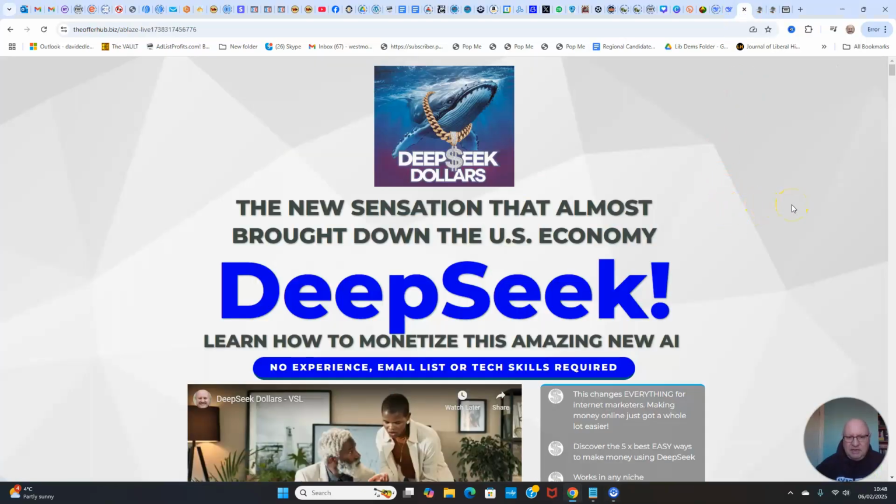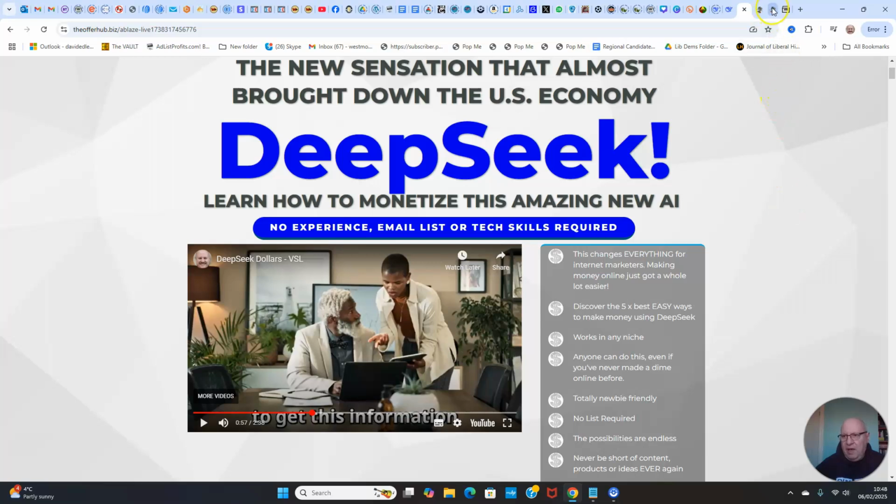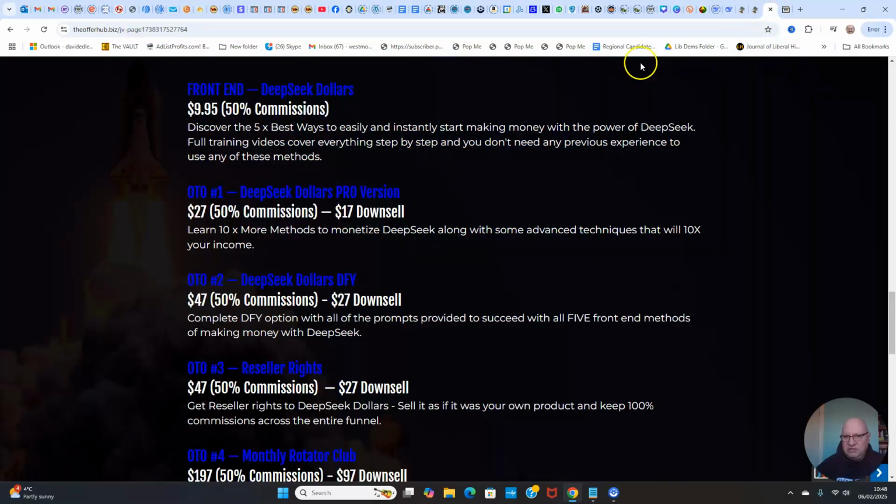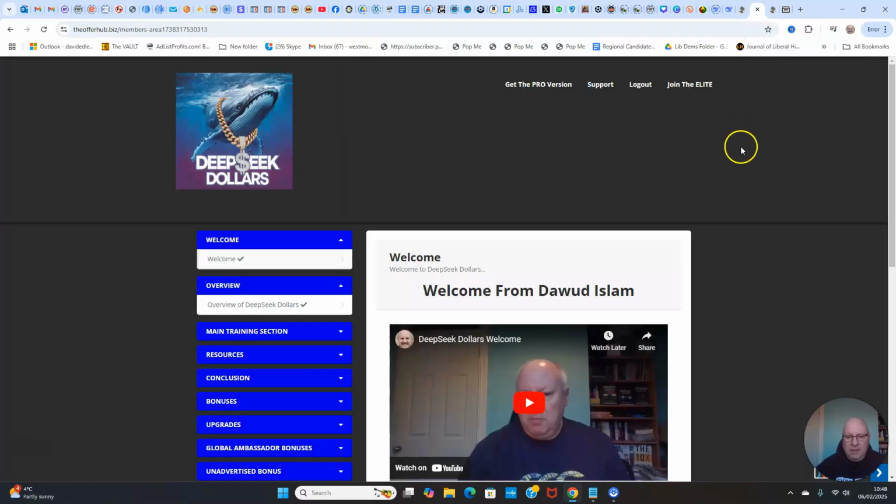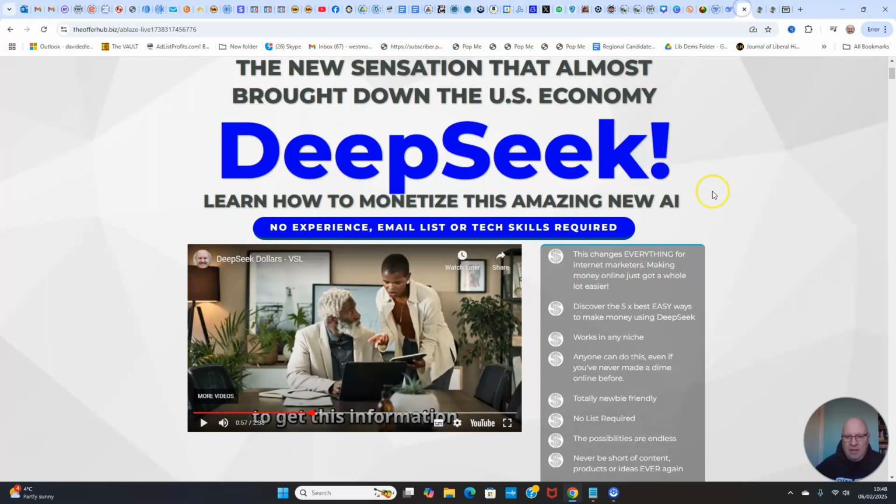So here it is, DeepSeek Dollars, the new sensation that almost brought down the US economy. Learn how to monetize this amazing new AI. We'll come back to that in a second. We'll have a look at the sales funnel, confirmation that $9.95 is the front end price, and we'll have a look inside the members area.